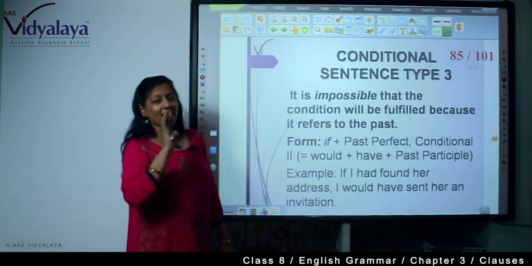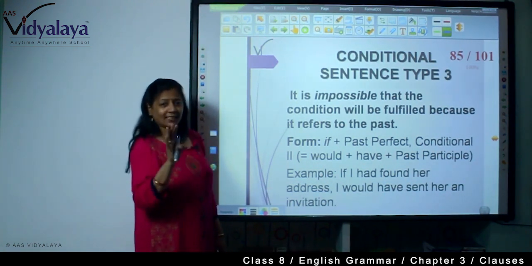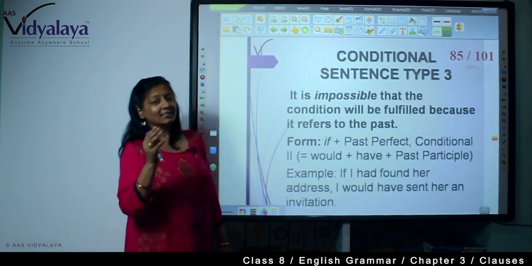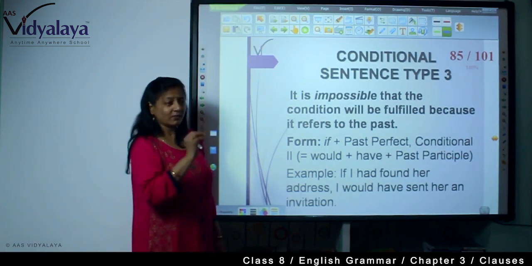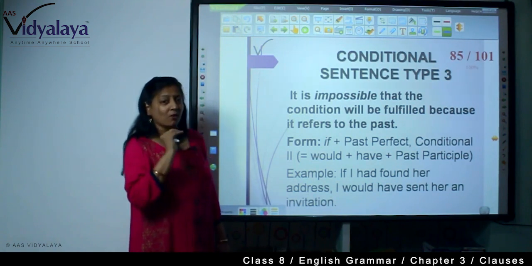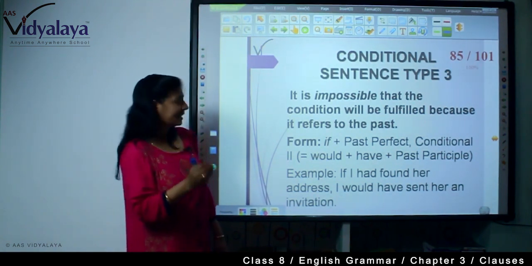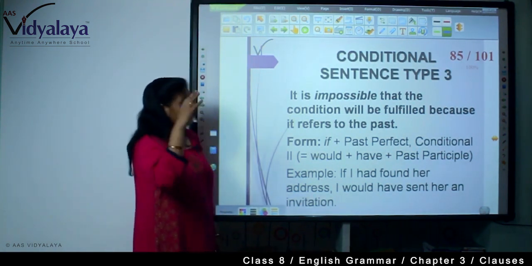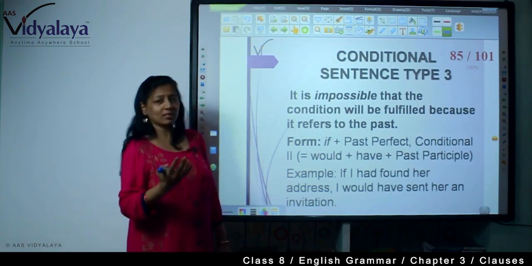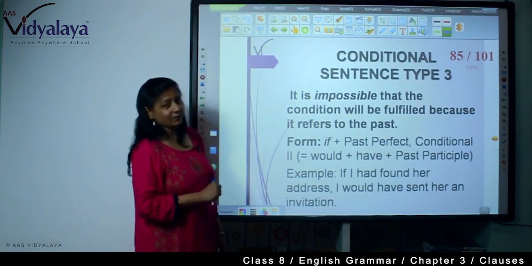That means I didn't invite the lady because I didn't have her address. When someone is asking me why I haven't invited the lady, I am saying, if I had found her address, I would have sent her an invitation.